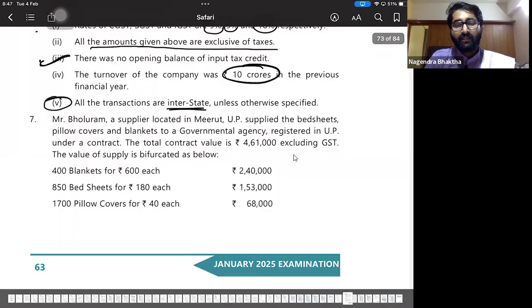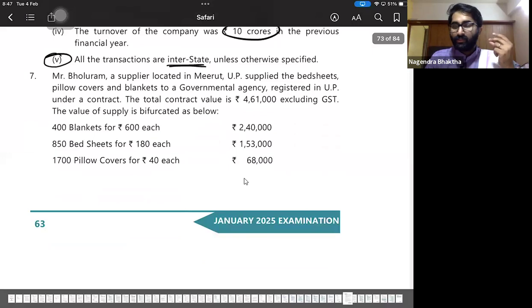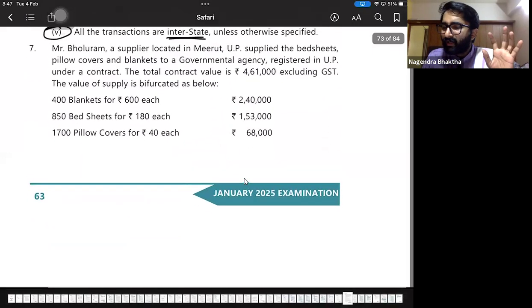And such other body or public sector undertaking, and the society registered under the Societies Act by central government or state government. These 6 persons have to do the TDS of 1% on the total contract value, which is not less than 2,50,000 excluding GST. So these 4 points you have to write, and later write that in the given case, Boluram has done supplies to the governmental agency worth 2,50,000 and above, that is 4,61,000. So 1% CGST, 1% SGST, 4,610 CGST, 4,610 SGST. Clear with this? 7th question is done. Easy question, people. Easy, 5 marks it is.